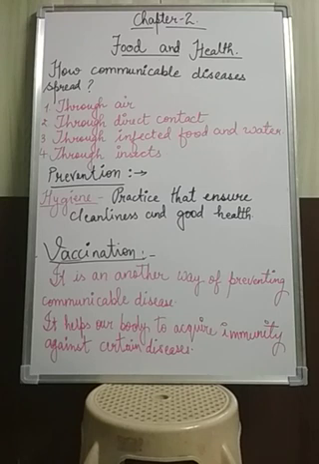And next, you can use mosquito nets and repellents at night so that mosquitoes cannot enter your house. Then whenever you eat raw fruits and vegetables, you should wash them properly, and always cover the food so that flies or mosquitoes cannot sit on it.